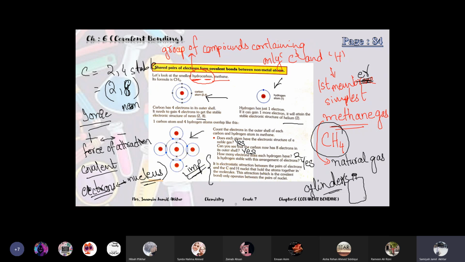The attraction between them is holding the atoms together in the covalent bond. The attraction between the positive and negative charge is responsible for ionic compounds, and the attraction between electrons and nucleus is responsible for the covalent compounds.